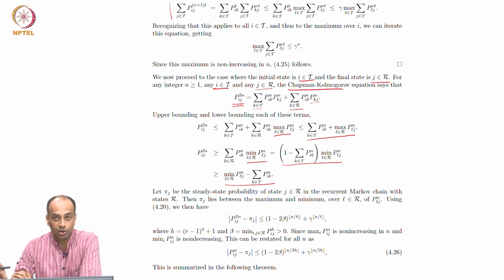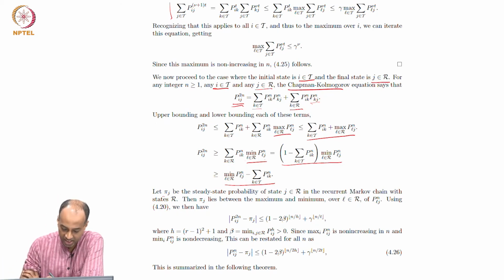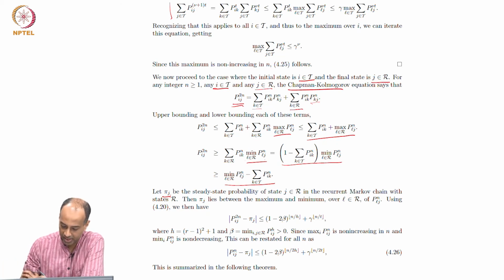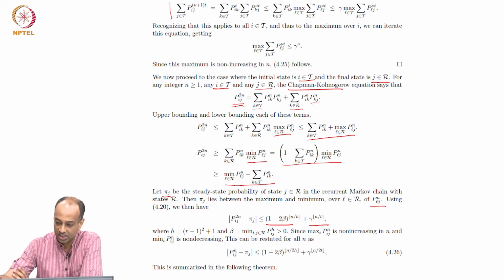Now in the recurrent Markov chain corresponding to P_R, let pi_j be the steady state probability. Then we know from the previous consideration that pi_j lies between the max and min over l of P_lj^(n). This is like the previous reasoning, so you get P_ij^(2n) is less than or equal to this, like step 3, which we have proven in this lemma.